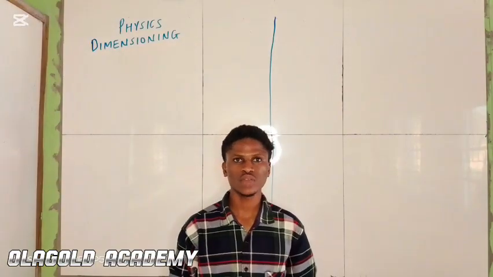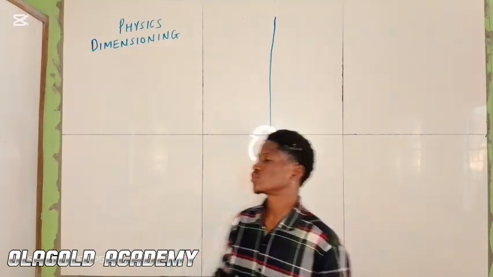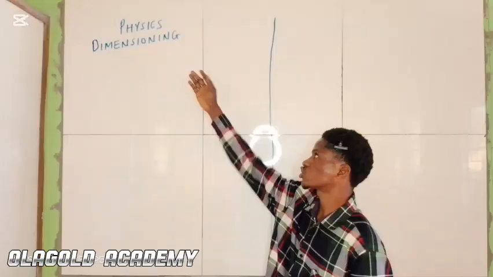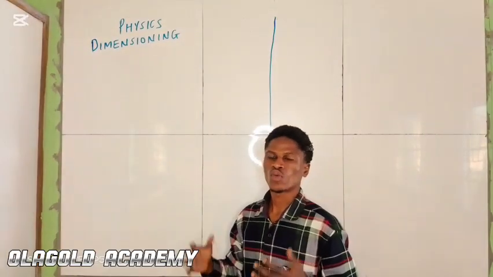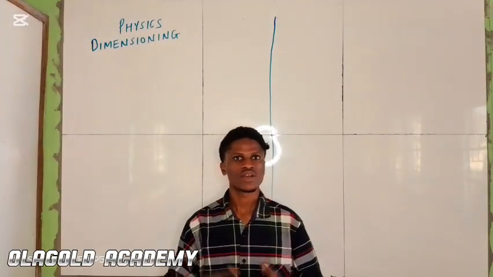Now, for today, we're considering a topic known as dimensioning in physics. What is dimensioning?